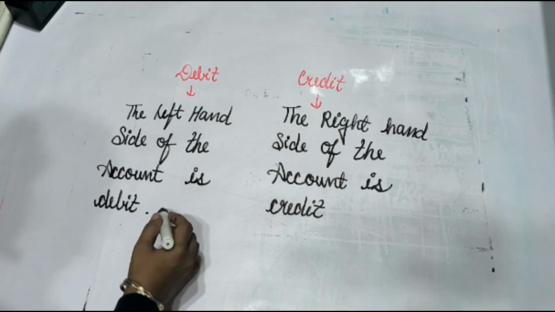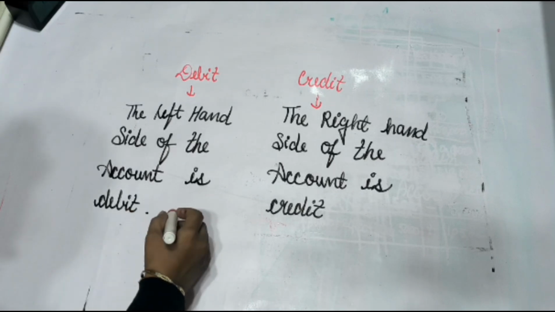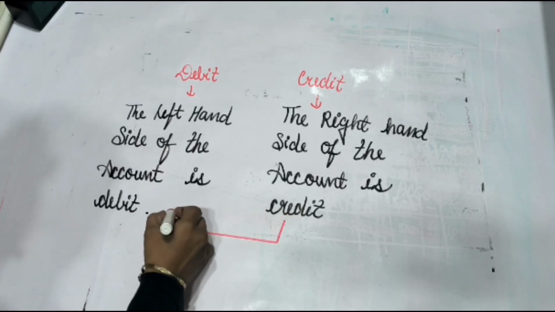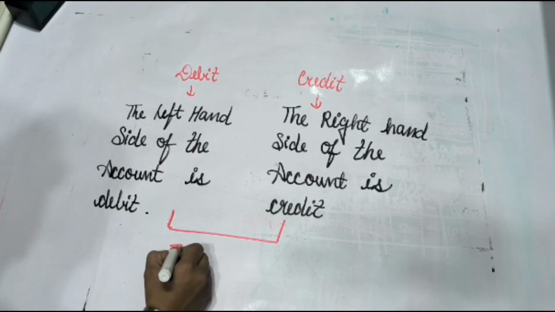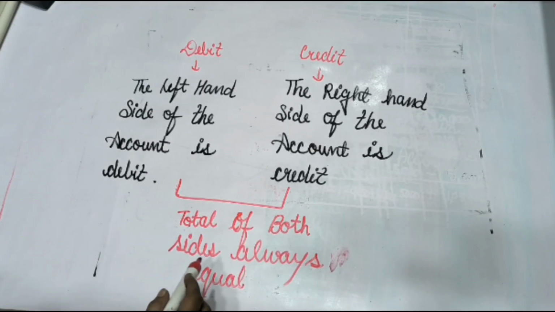For every transaction, the total of debit side is always equal to the total of credit side. The total of both the sides always equal. That is, the debit side is always equal to the credit side and vice versa.